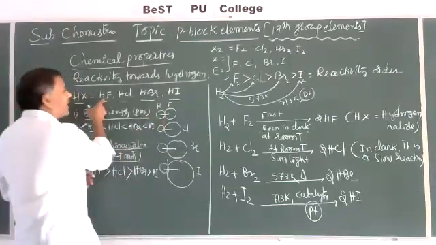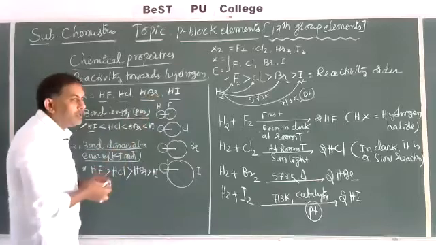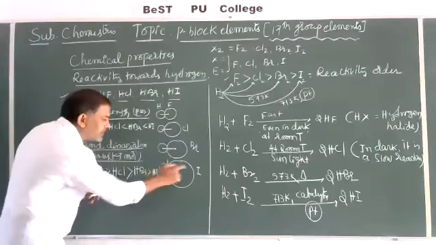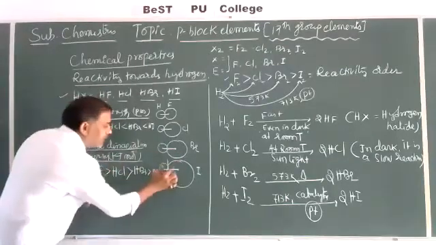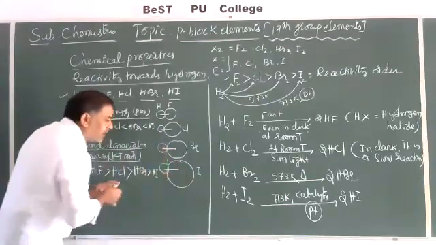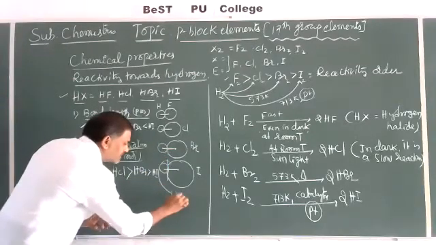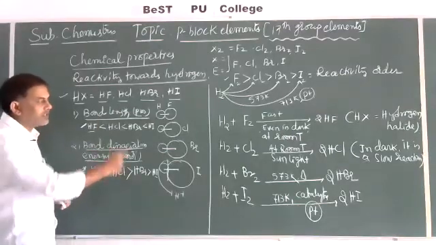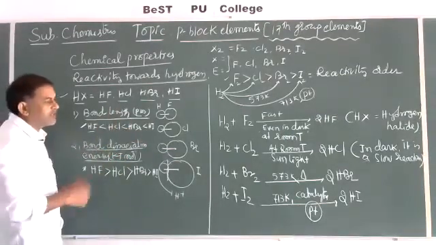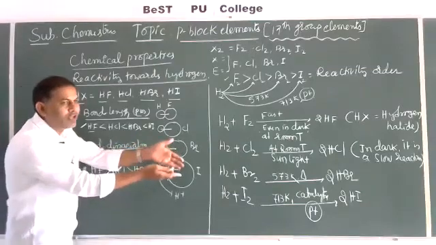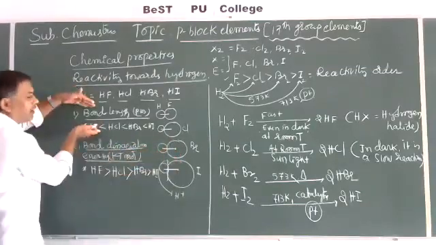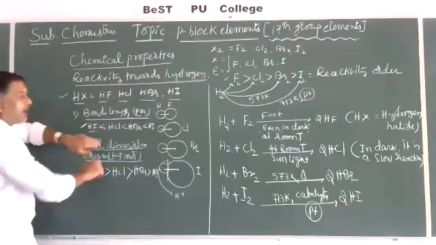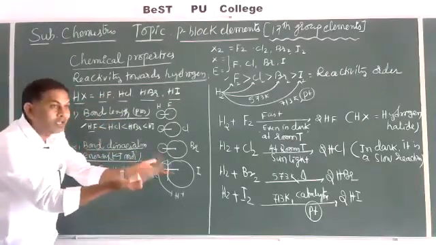Among HCl, HBr and HI, which readily produces H+ ions? Hydrogen iodide, because its length is more, so it is ready to break and ready to produce H+ ions. Whenever such compounds participate in a chemical reaction, they are more acidic in nature. So whenever bond length increases, bond dissociation energy decreases and acidic character increases.